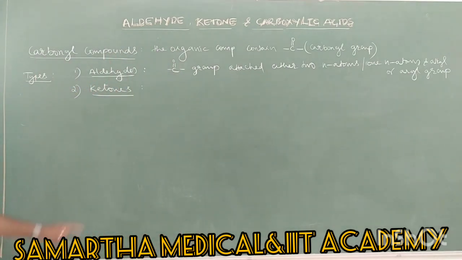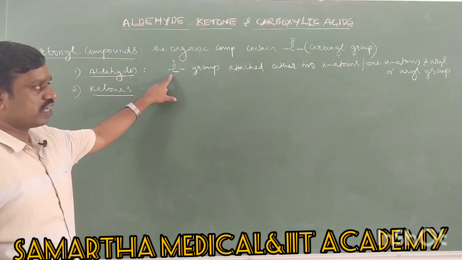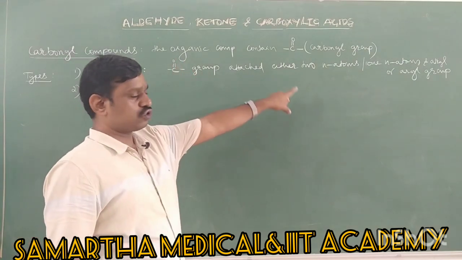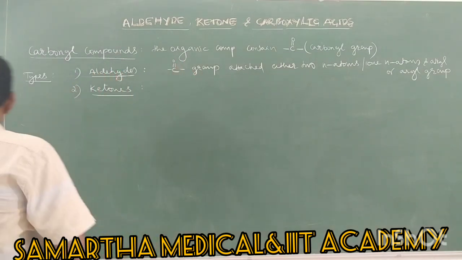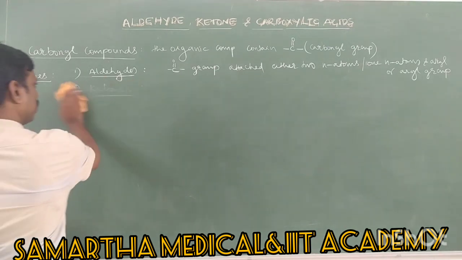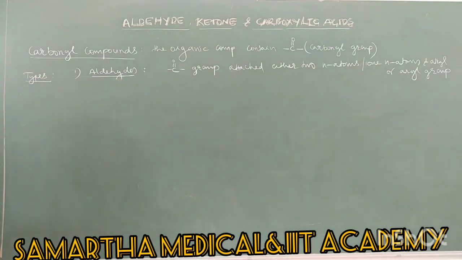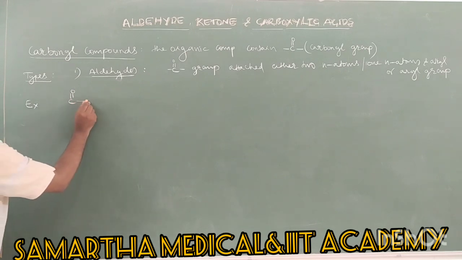So in aldehydes, this carbonyl group is attached to either two hydrogen atoms or one hydrogen and one alkyl group. I'll write here the general formula. If you see examples, let us take the C double bond O group. This C double bond O group should be attached to hydrogen on both sides.